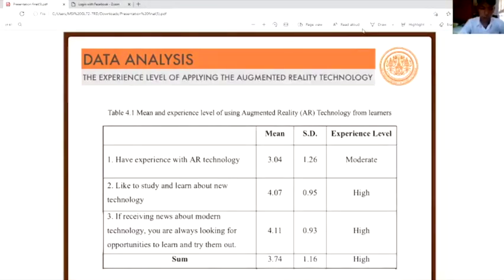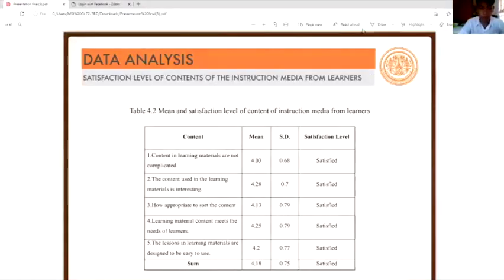Table 4.1 shows the experience level of learners in using the augmented reality AR technology by using mean value and standard deviation. As shown in Table 4.1, the experience of learners with AR technology is moderate. In the analysis of the certification using instruction media with AR technology, the researcher created a model of assessment in three aspects, including content, design, and usability. Table 4.2 illustrates the satisfaction result from 31 learners.